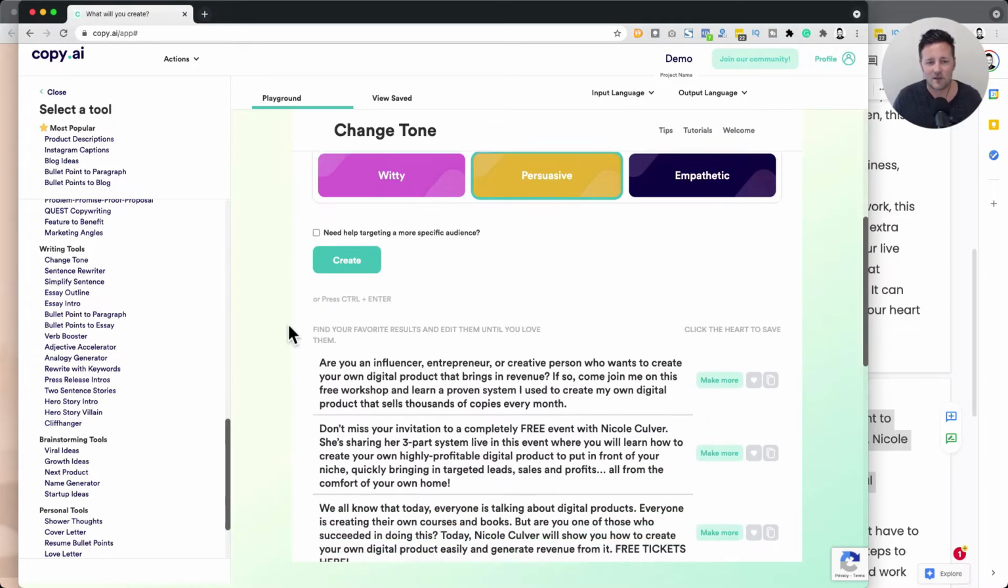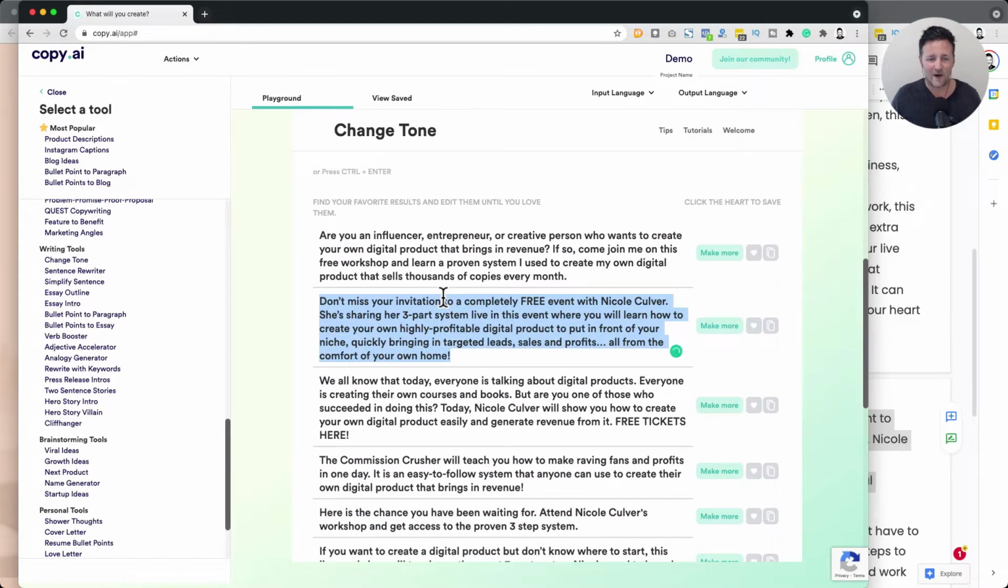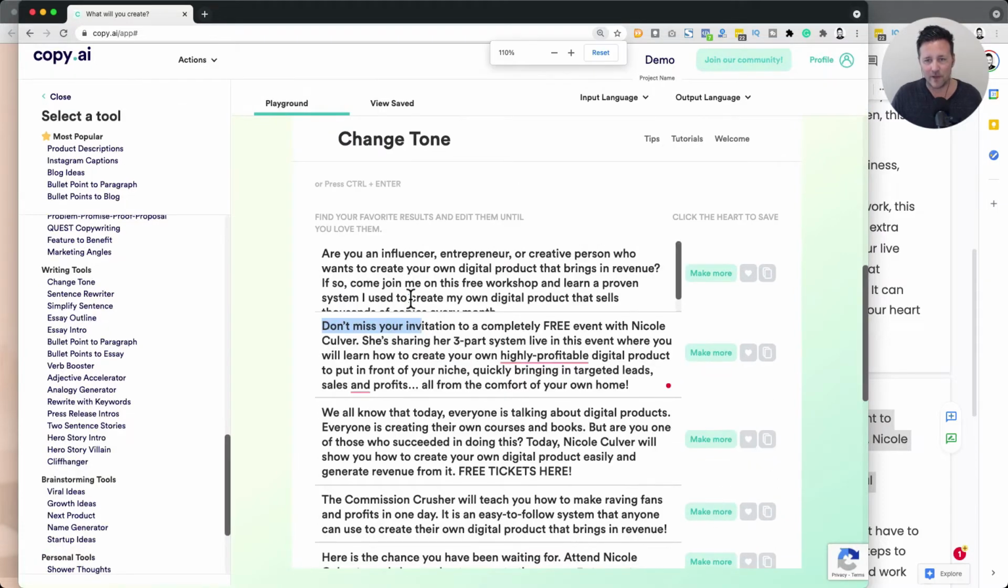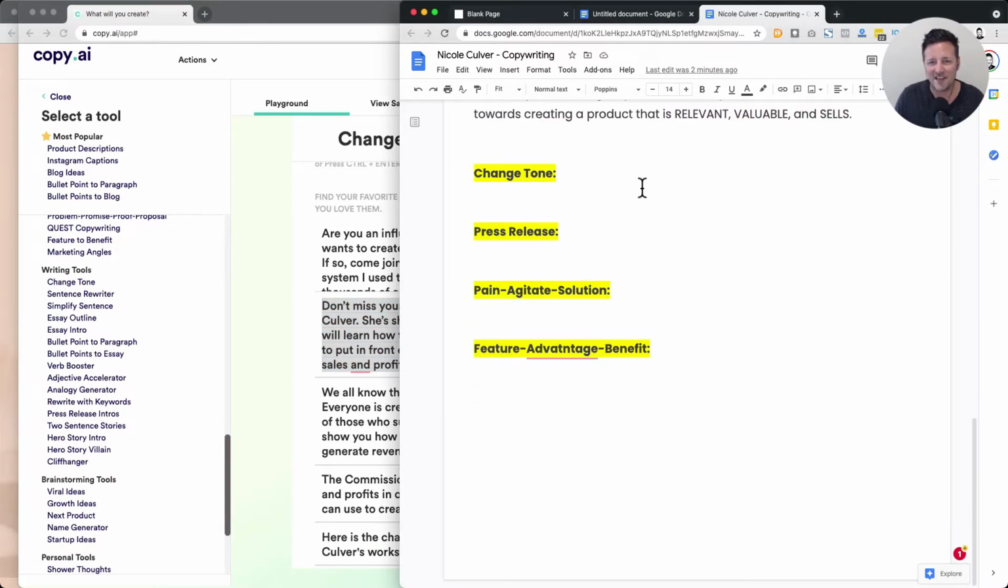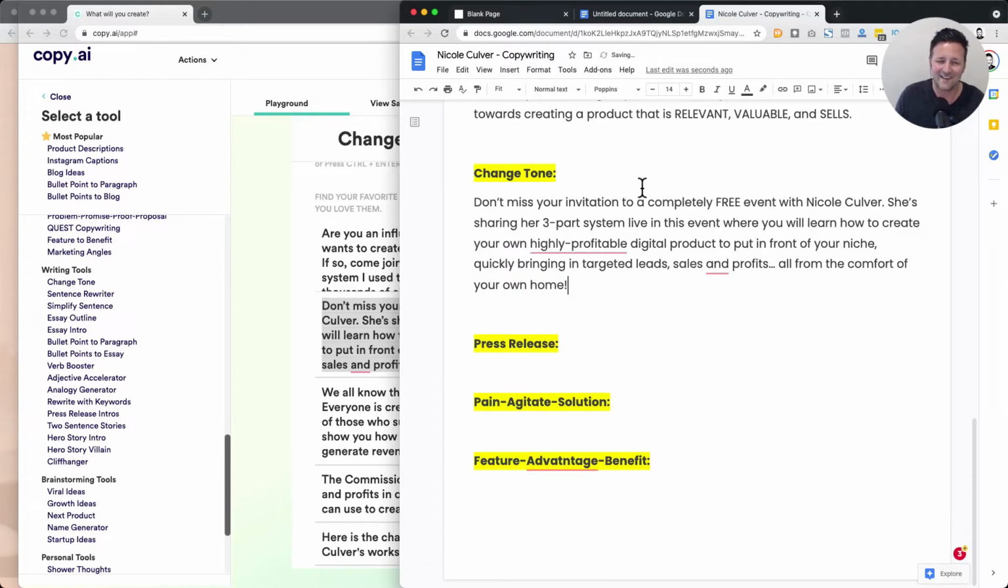All right, so let's go ahead and take a look at what this did. So we got right into the persuasive copy. Don't miss your invitation. Let me zoom in a little bit. Don't miss your invitation to a completely free event with Nicole Culver. She's sharing her 3-part system. Not bad. That's some interesting copy right there. Again, the same concept, but saying it in a different way.